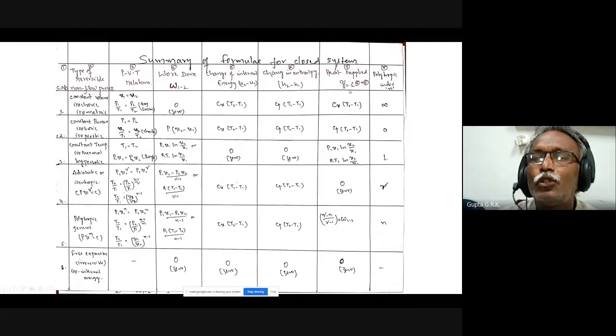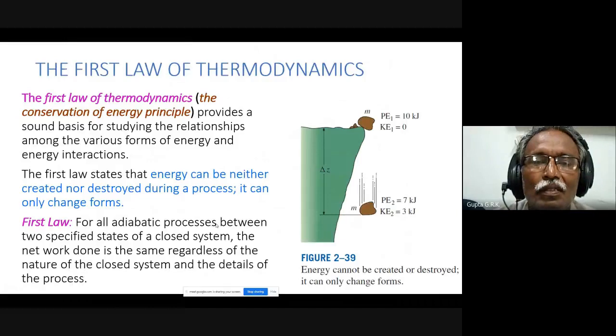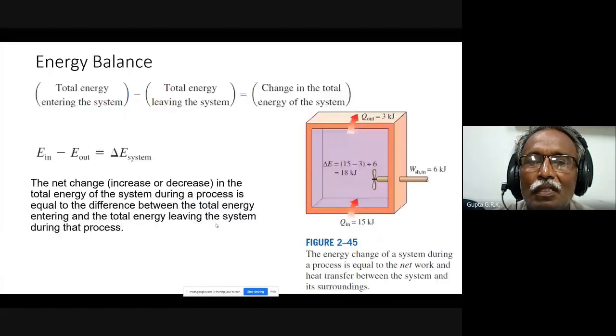And here Q12, from the first law equation, is the sum of W12 and U2 minus U1. If you add these two, you will get this. All these expressions you are familiar with. These things we have seen in the last class.